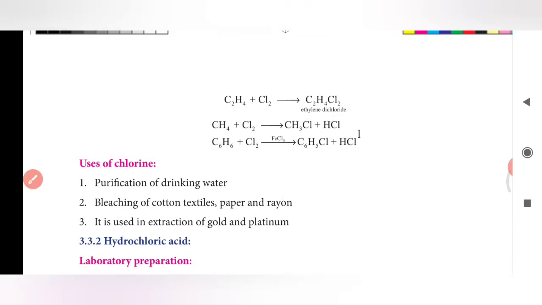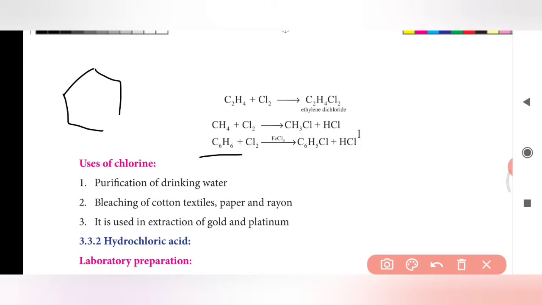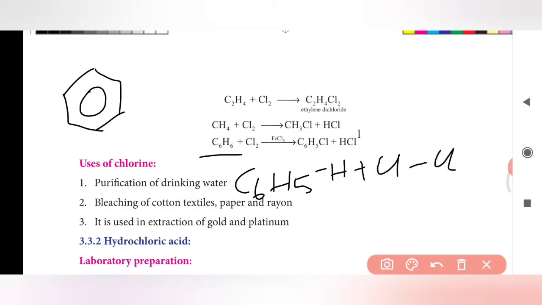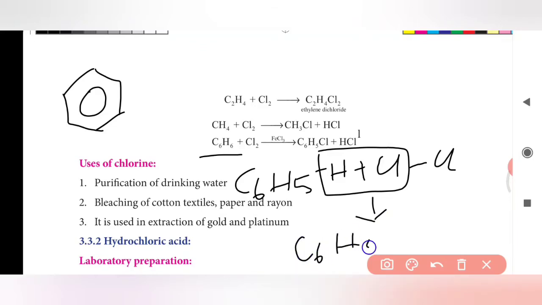This reaction also occurs with arenes, that is, aromatic compounds. This aromatic compound is nothing but a benzene ring. You can write this reaction like this. If you want to remove the HCl from this compound, you have to write C6H5 single bond H plus Cl single bond Cl. You have to separate the Cl like this. Here the HCl will go off to make the product C6H5Cl along with the elimination of HCl. This is called chlorobenzene.